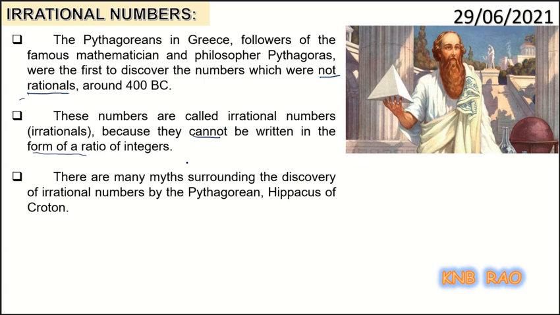There are many myths surrounding the discovery of irrational numbers by these Pythagoreans. Hipparchus of Croton. What is this myth?